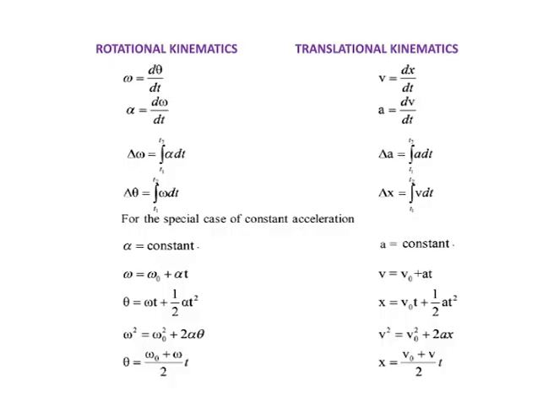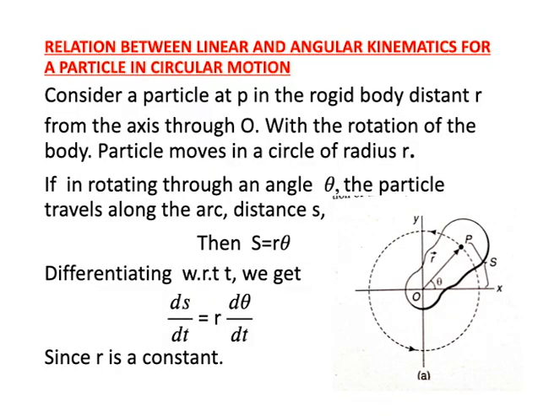This is compared to the symbols omega, theta, and alpha here, and v, x, and a here, which are the translatory kinematics. Okay, and next is the relation between the linear and angular kinematics for a particle in a circular motion.